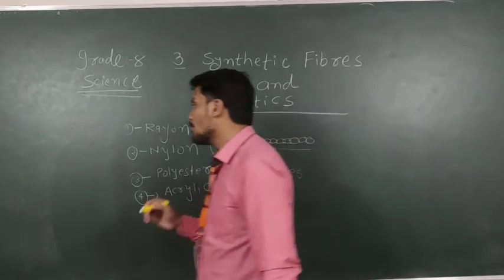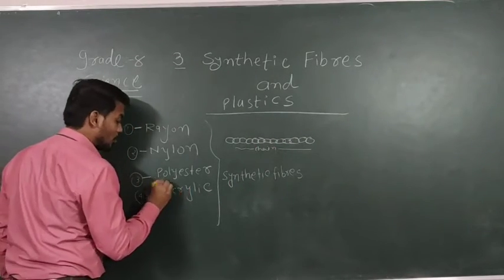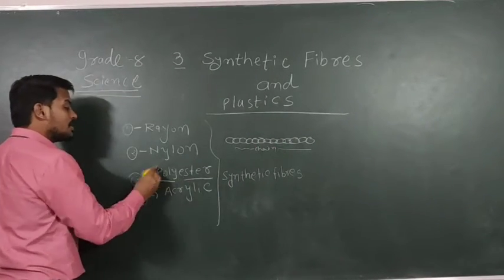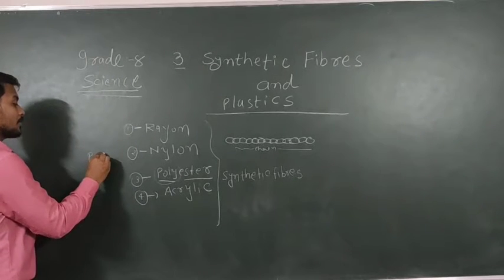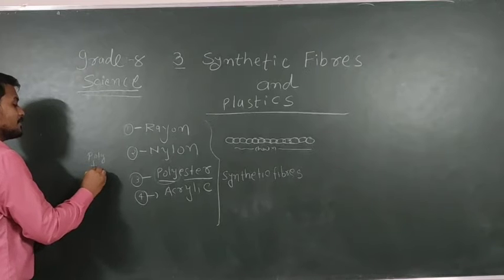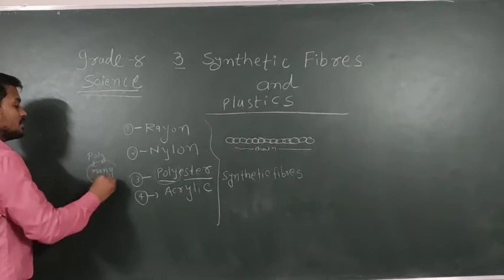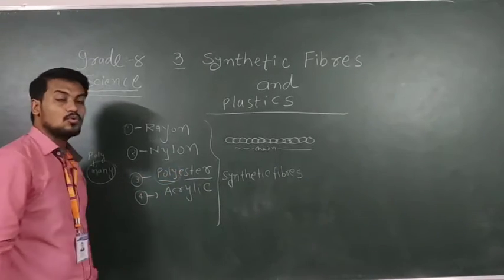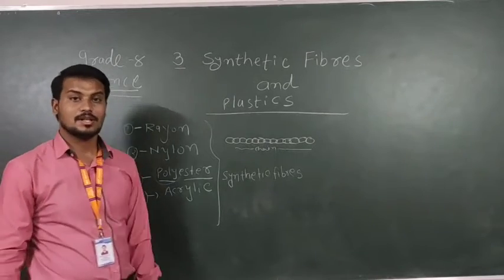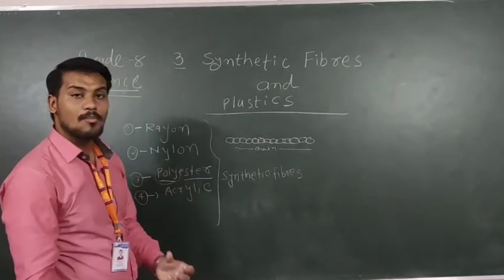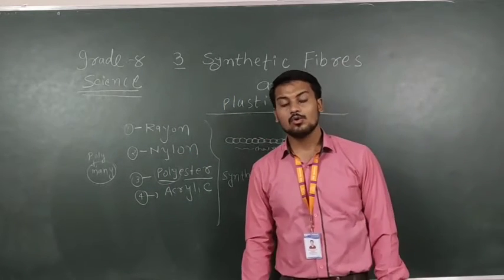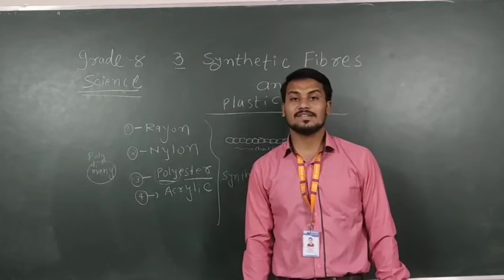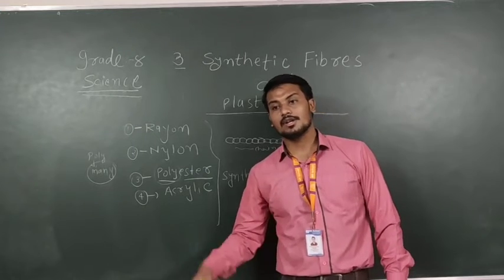Now, the third thing is polyester. Polyester is the combination of two words, poly and ester. Poly means many, and ester is a fragrance found in fruits and plants and nature. These two words are combined to make polyester. We have seen different types of plastic bottles, right?